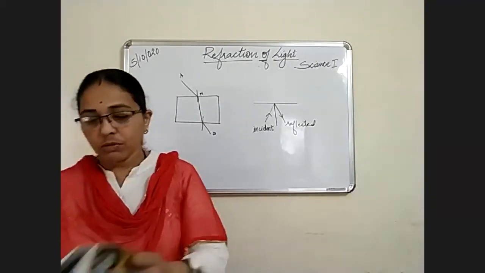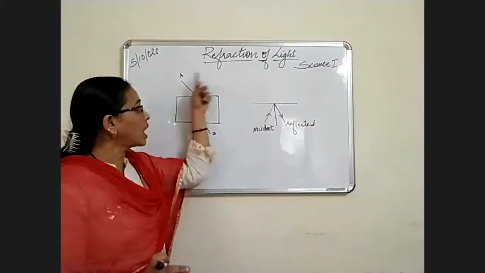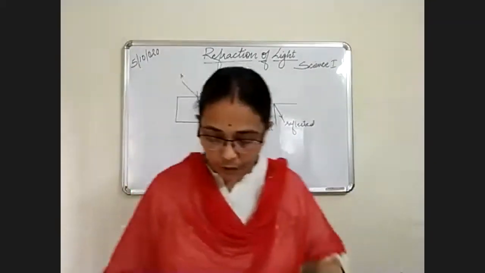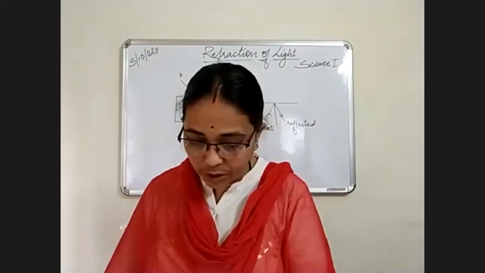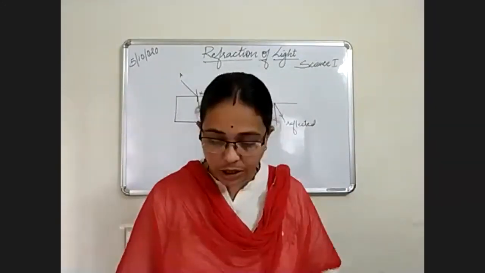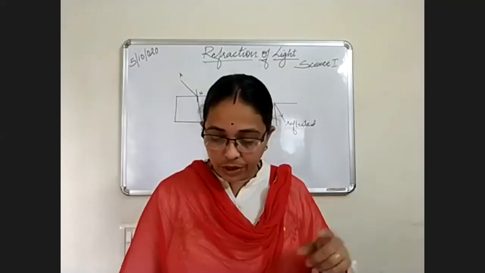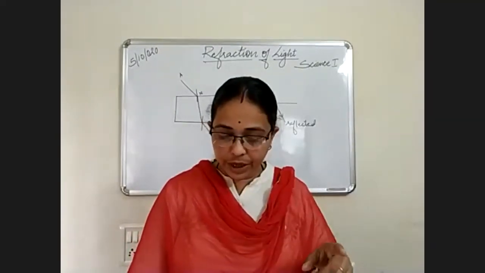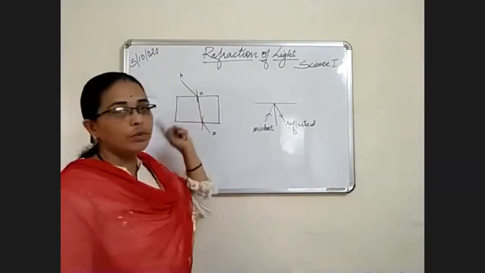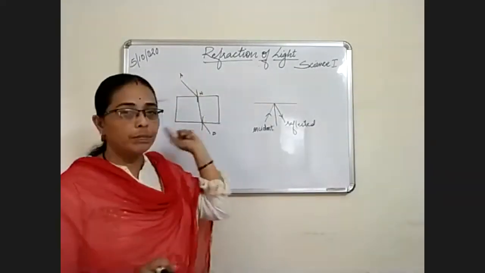As well as that, they lie in the same plane. So study that law of refraction. First, the incident ray and refracted ray are on opposite sides of the normal. The incident ray, refracted ray and the normal lie in the same plane.